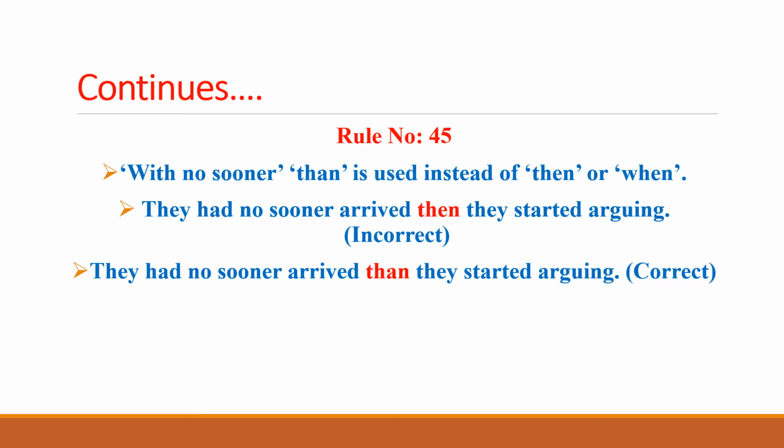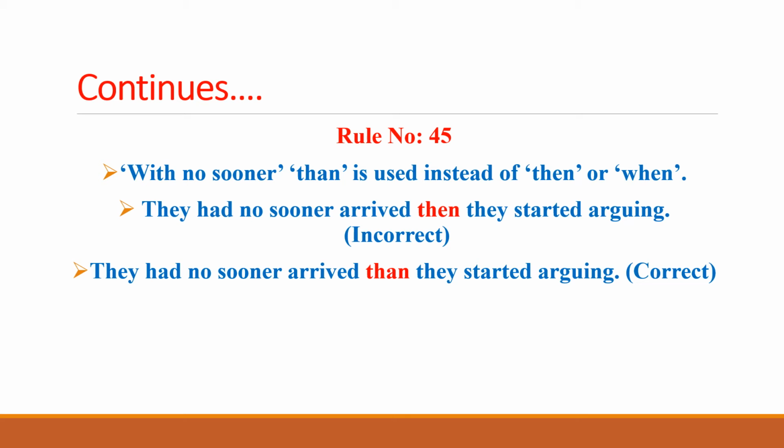The next rule of correction is rule number 45, and this rule says that with no sooner, this is a structure, a phrase that we have, a grammatical structure, with no sooner, then "than" is used instead of "then" or "when". So there could be two mistakes regarding the no sooner construction: either "then" can be used for that, or "when" can be used mistakenly. But the correct use is to use "than" for the correct usage of these sentences.